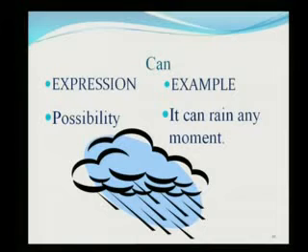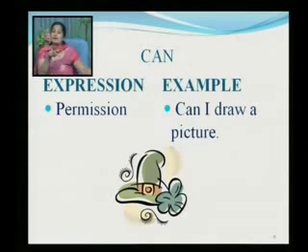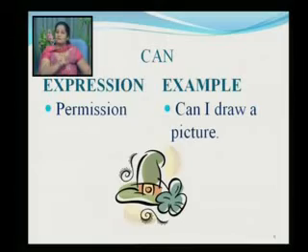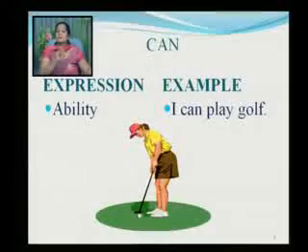Here the can is used for possibility. It can rain any moment. Our next one is permission. Can I draw a picture? He is asking, or she is asking, for permission to draw a picture. In all three cases, can is being used.